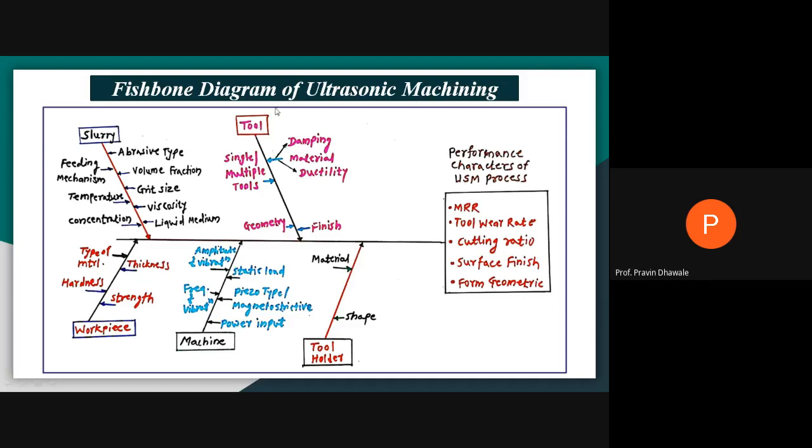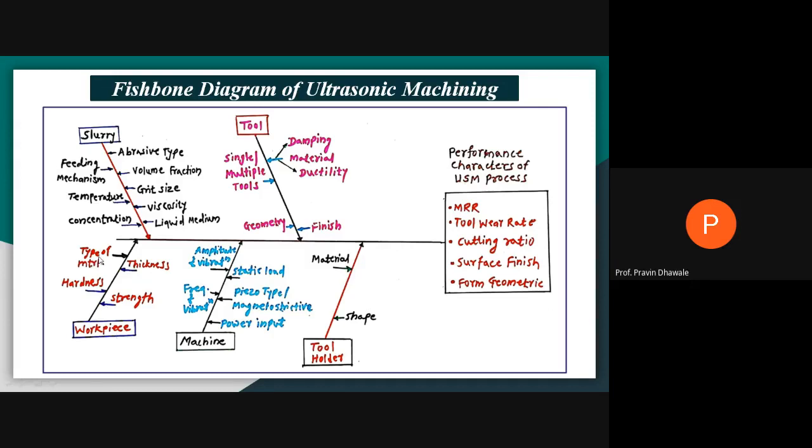And when you are selecting tool as an input parameter, what effect will it have on the performance of ultrasonic machining, on these output parameters or performance characteristics? Second, tool holder. Which will be the material of the tool holder and what will be the shape of this tool holder? Then workpiece.